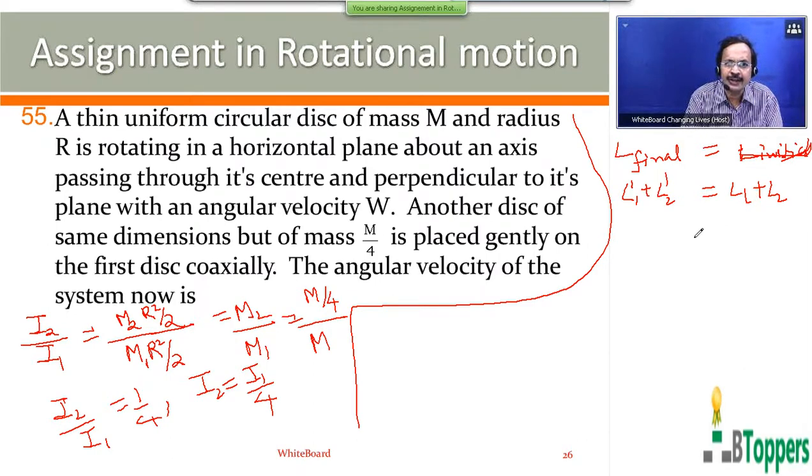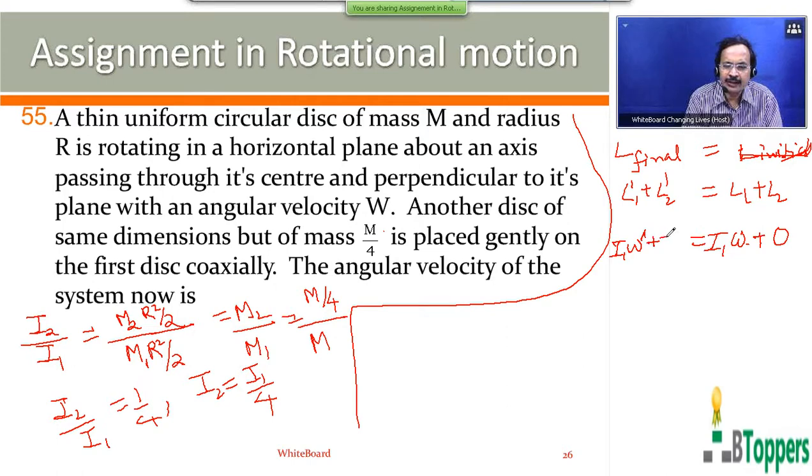Initial angular momentum of the first disk, you can write moment of inertia of the first disk into the initial angular speed of rotation of the first disk, which is given to be omega. The second disk is initially at rest, therefore the initial angular momentum of the second disk can be taken as 0. Final angular momentum of the first disk, you can write I1 into omega dash.